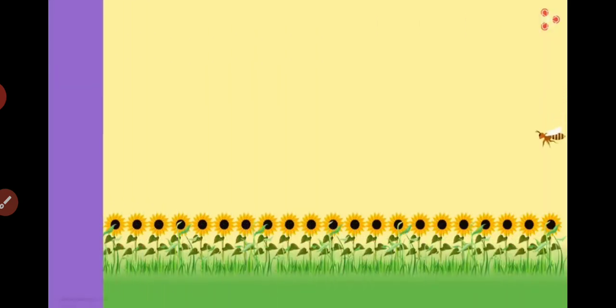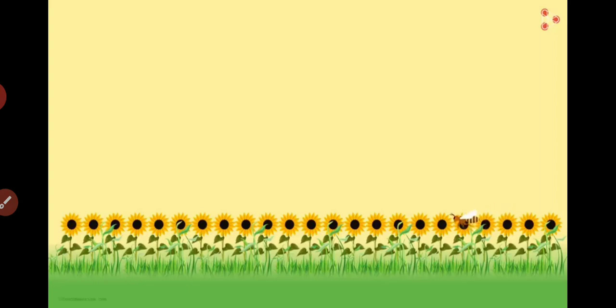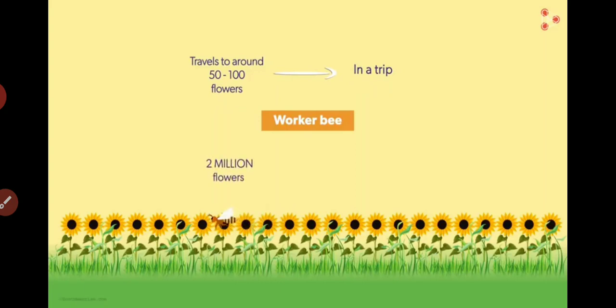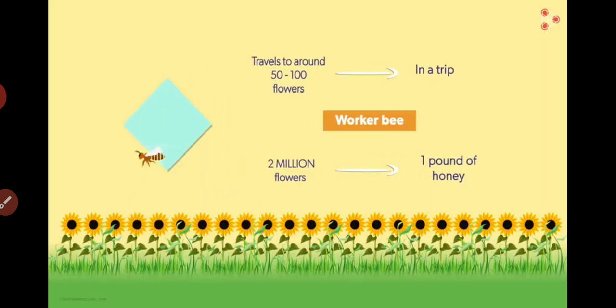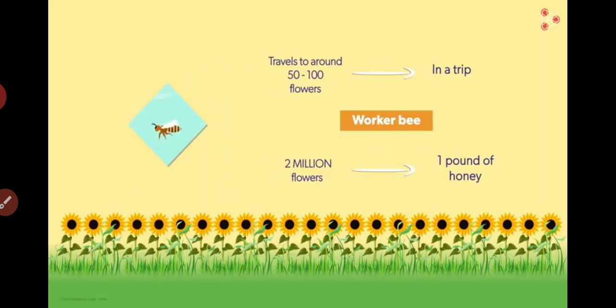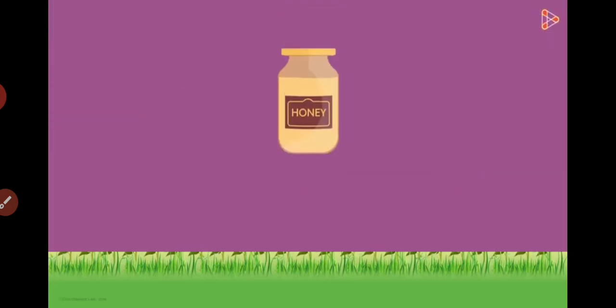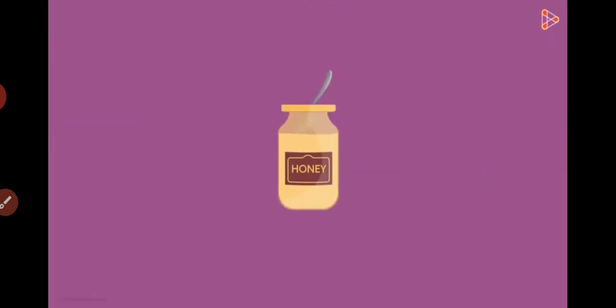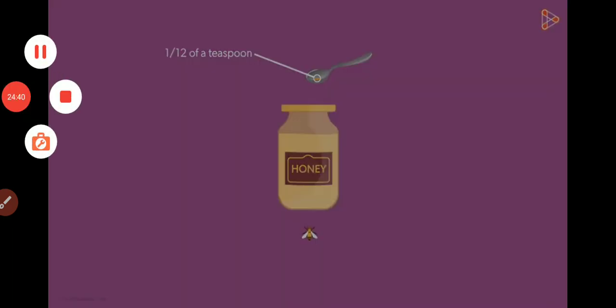Would you like to know a few amazing facts about bees? A bee has to travel to around 50 to 100 flowers during one collection trip. It is believed that a worker bee visits about 2 million flowers to make just 1 pound of honey. Well, now you know how many bees would have worked in order to provide us with 1 jar of honey. How much honey do you think an average worker bee makes in its lifetime? It would surprise you to know that one average worker bee makes just 1/12 of a teaspoon all its life. And bees work non-stop during the day to garner nectar.